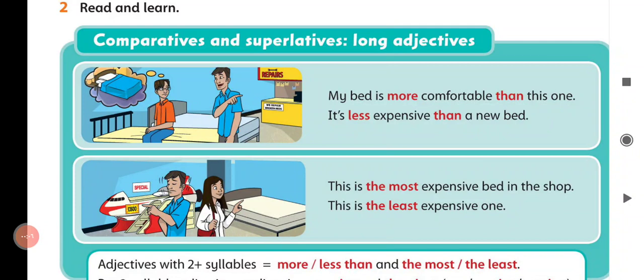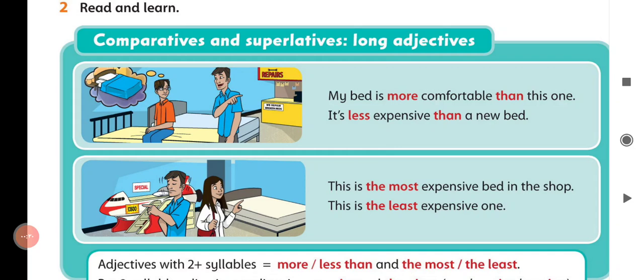Our lesson today is about grammar. Our grammar today is about comparatives and superlatives. At first, in comparatives and superlatives, we work with adjectives. We have short adjectives and long adjectives. Short adjectives like tall, short, long, old, big.